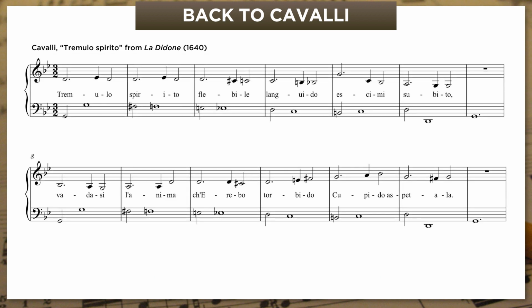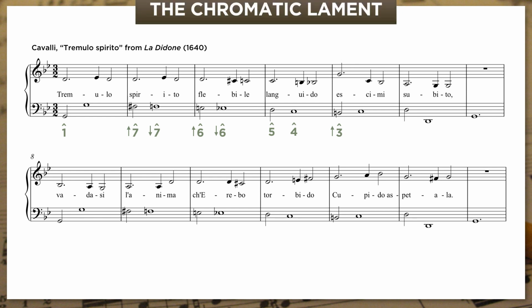In terms of scale degrees, it starts on scale degree 1, then moves through all the different versions of 6 and 7 that we find in the melodic minor scale. Raised 7, lowered 7, raised 6, lowered 6, then on to 5, 4, and the raised version of 3. We're going to call this bass line, and others like it, the chromatic lament.